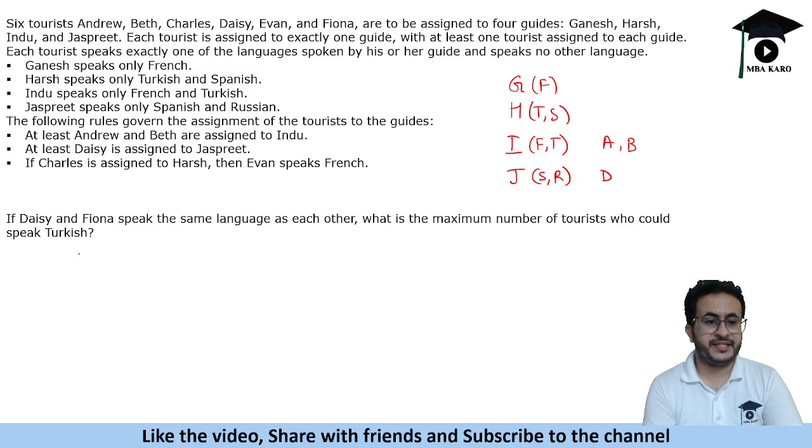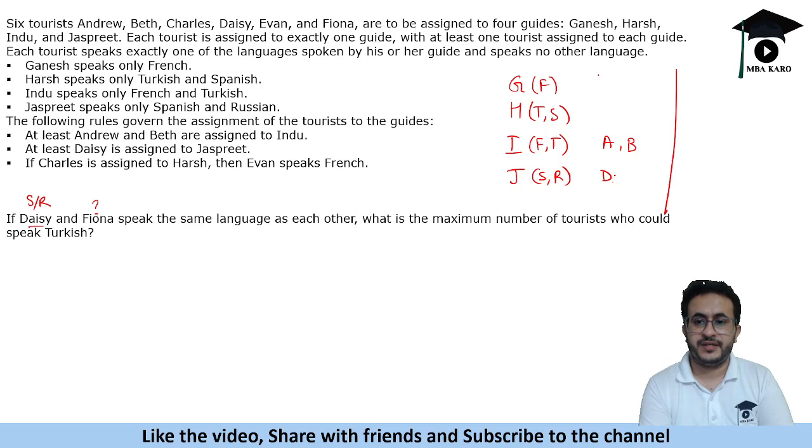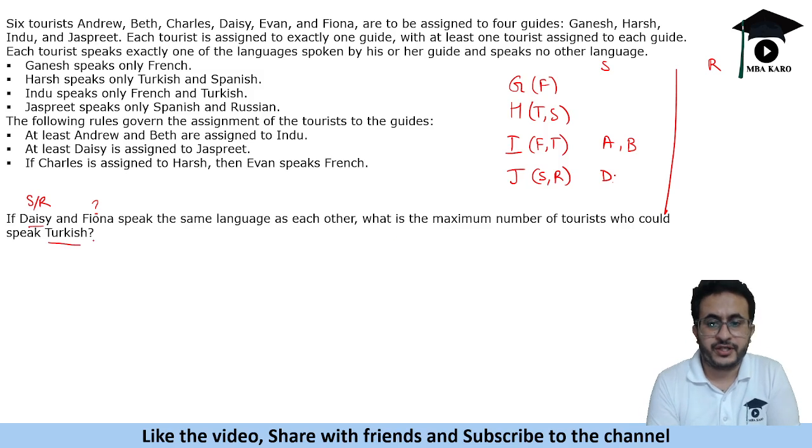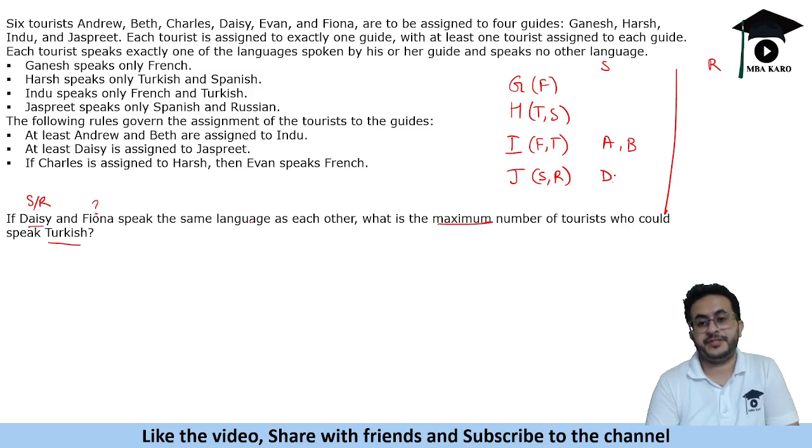Okay, now it says Daisy and Fiona speak the same language. So what language can it be? So Daisy, see, Fiona we do not know the language. Daisy can speak Spanish or Russian. Okay, now if Daisy speaks Spanish, so we'll make two cases. One is Spanish, one is Russian. So if Daisy and Fiona speak the same language as each other, what is the maximum number of tourists who could speak Turkish? So we need to find maximum tourists who can speak Turkish.